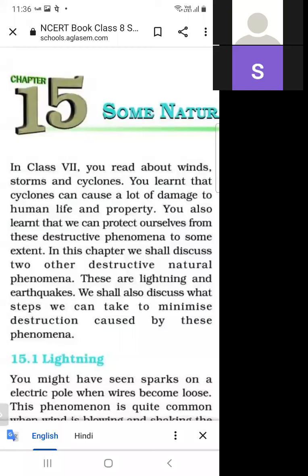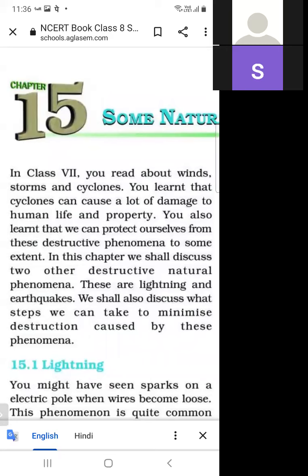As we know, in class 7th we have read the chapter on wind, storms and cyclones. In this chapter, what have we studied?